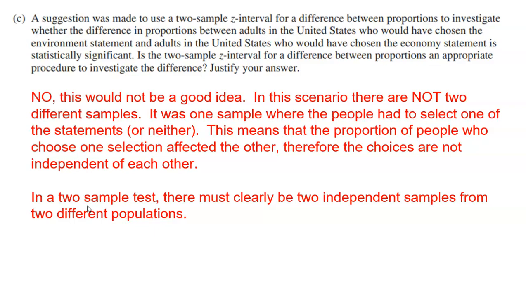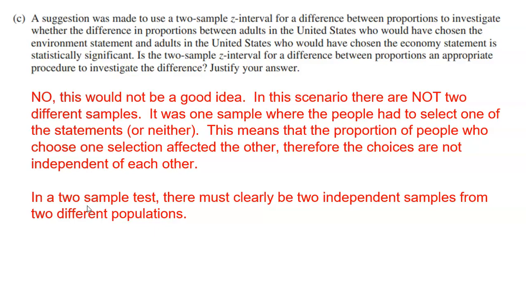A 2-sample Z interval for the difference is looking at the difference between 2 distinct populations. So maybe we want to look at what proportion of men would choose this statement versus what proportion of females would choose the environmental statement, right? In that case, we could do a 2-sample test because we had 2 distinct samples. We let the men choose, we let the women choose, and then we looked at the difference. That would be a good example of where I could do a 2-sample z-interval because those 2 groups would be independent. The group of men did not have an impact on what the women were going to do.